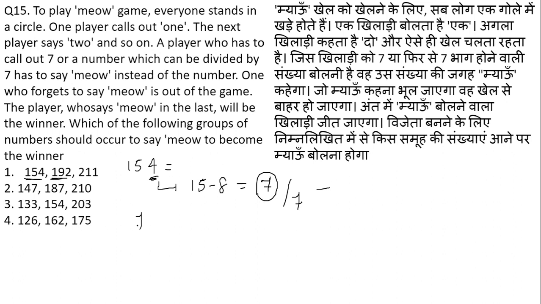Similarly, for 192, you have to double the units place. What is the units place here? It is 2, right? So double the 2, you get 4, and subtract the 4 from 19. This will give me 15, right? Is 15 divisible by 7? No. Hence 192 is not divisible by 7. So this option is eliminated here itself, because we have to find the three numbers which are all divisible by 7.